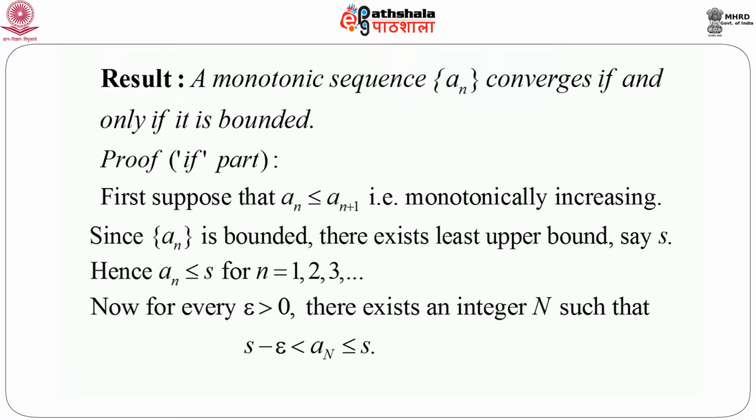This aN must be less than or equal to S, otherwise S minus epsilon would be an upper bound of an. That means if we somehow claim that there does not exist such an integer, then we can treat S minus epsilon as an upper bound of an. But here we assume that S is the least upper bound, so all other upper bounds should be greater than or equal to S. So S minus epsilon is not an upper bound. So for any epsilon neighborhood, we can find one value of an which belongs to the interval S minus epsilon to S.